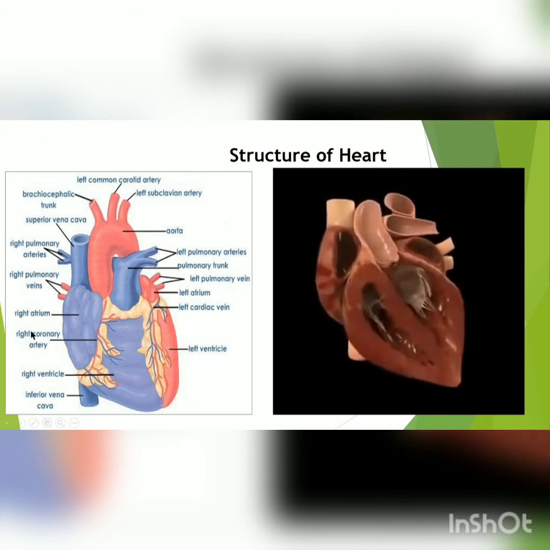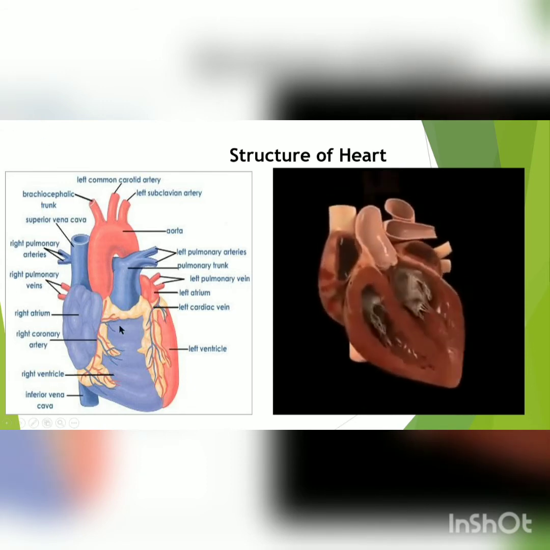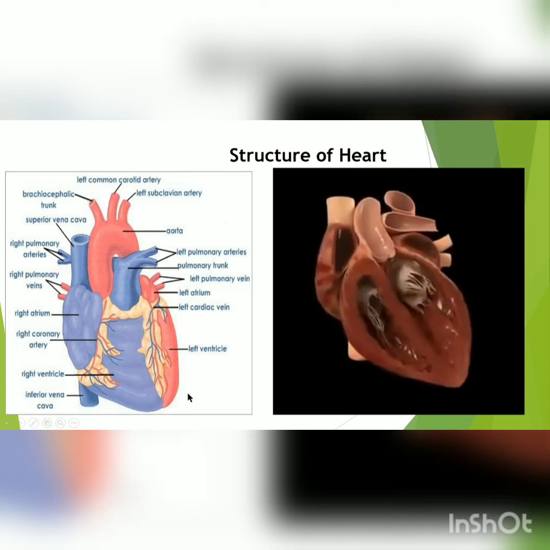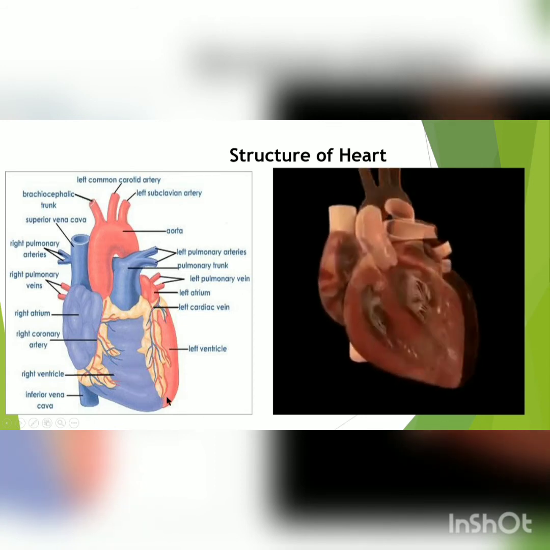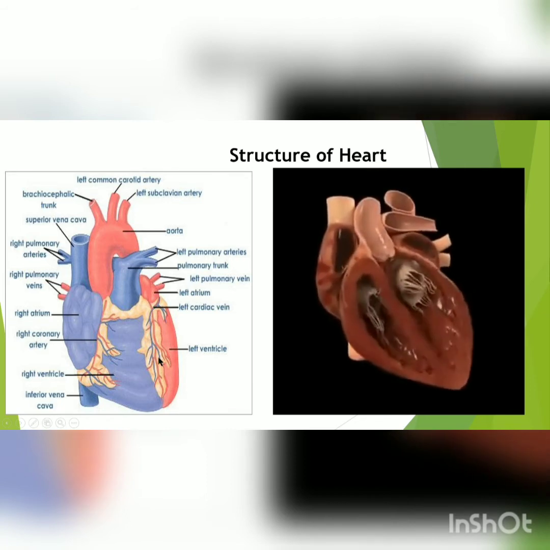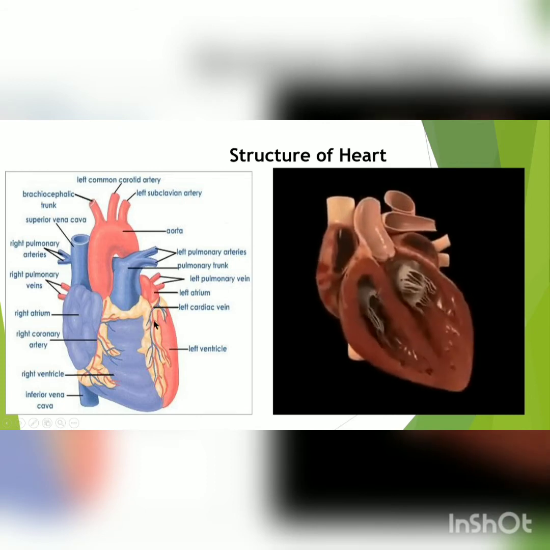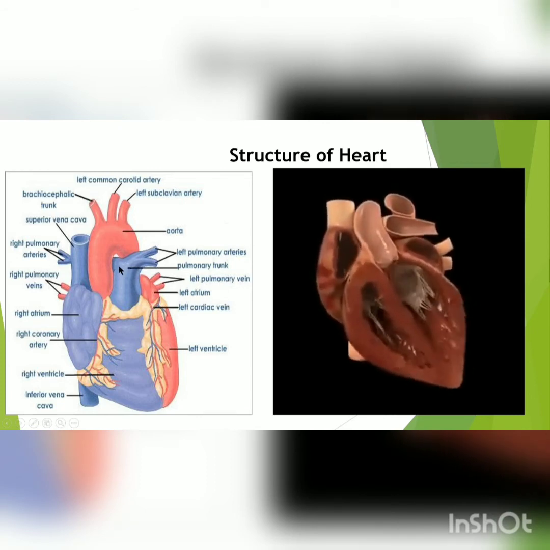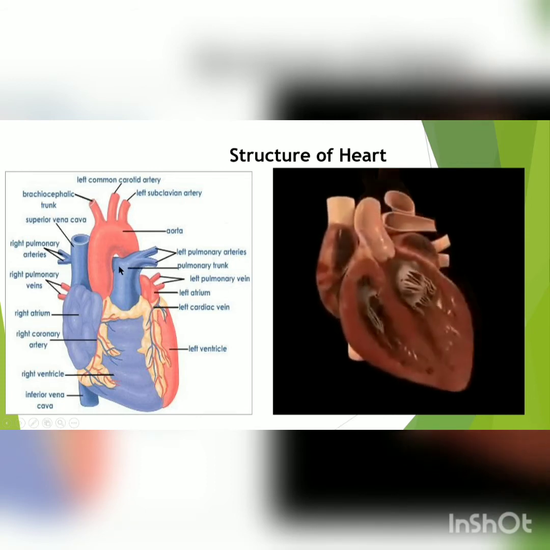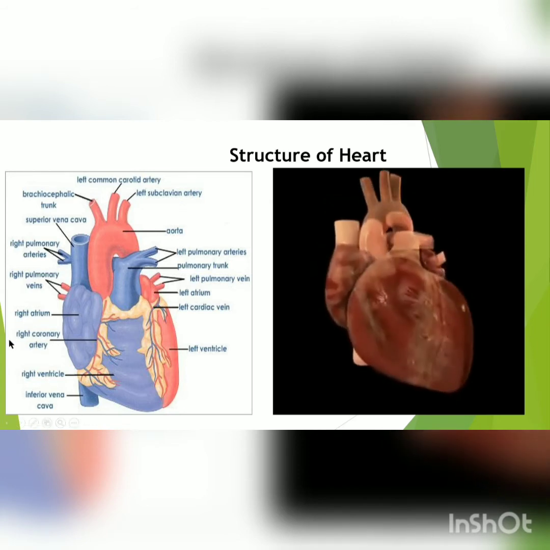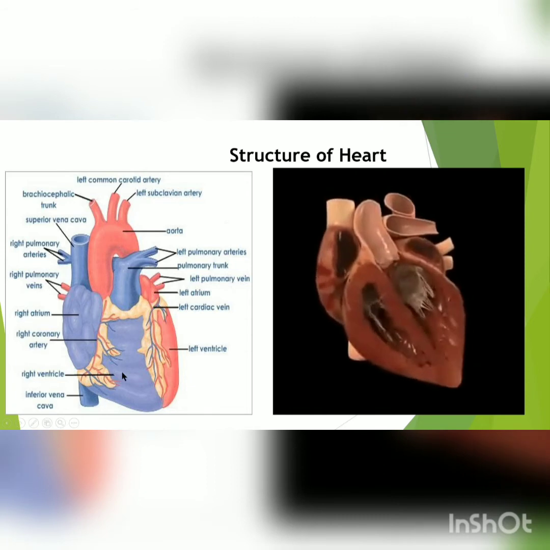So heart is located in the thoracic cavity in between the two lungs, slightly tilted towards the left, and it is derived from the mesoderm. The size of the heart is just like a clenched fist, like our closed fist.